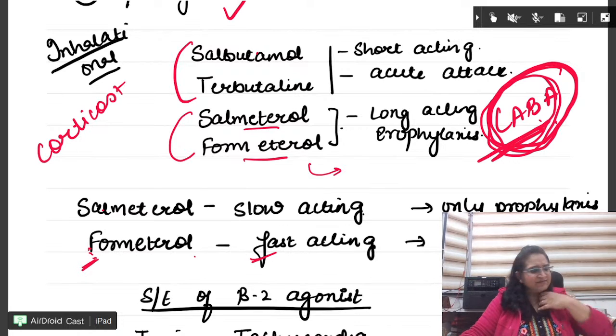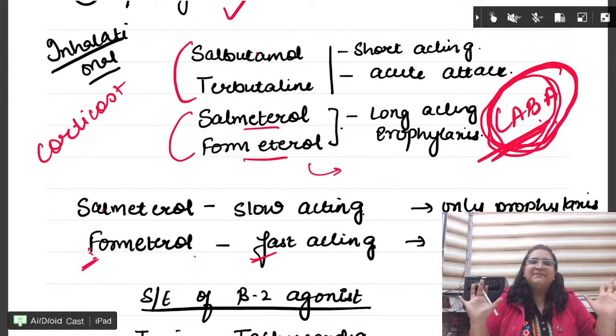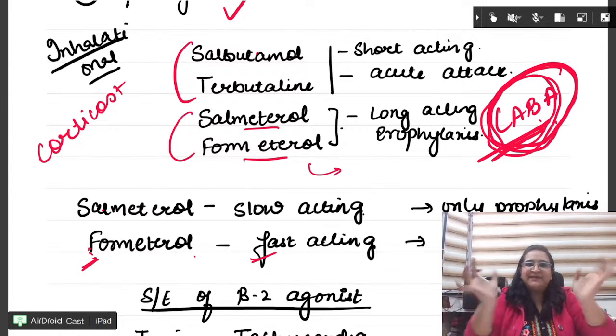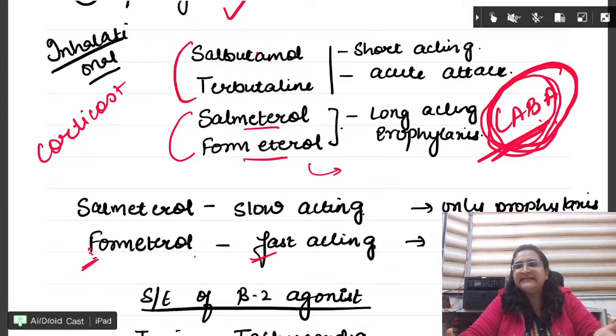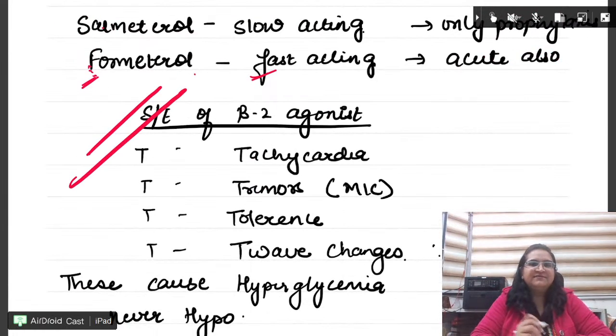Correct, Dr. Ayush? ठीक है बेटा, clear हो गया? Done? Done beta. So please remember, very important, formoterol, salbutamol आ सकता है, and they are inhalational. Fine. What is the side effect? Very important. Please say T. 4T. 4T बोलो, जल्दी से बोलो.